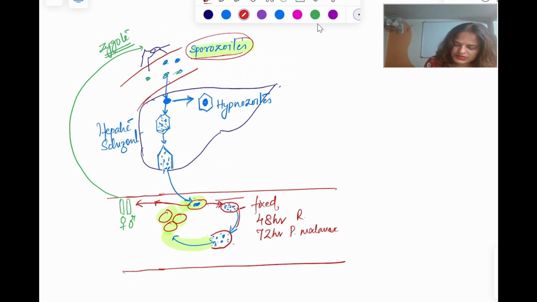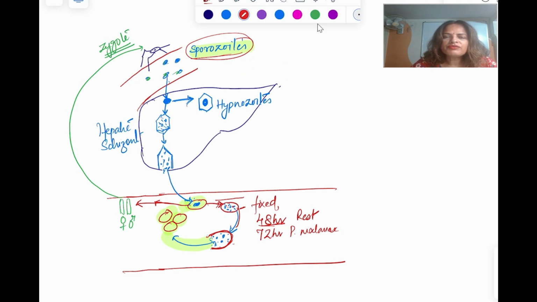So after every 48 hours in the other species, this RBC will burst, and it is going to release a huge amount of the merozoites plus various toxic material, and this is going to cause the signs and symptoms of the malaria.